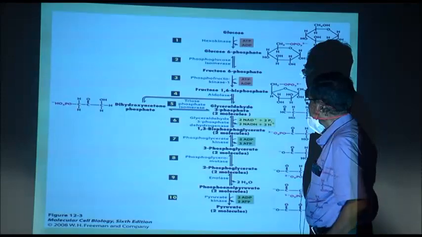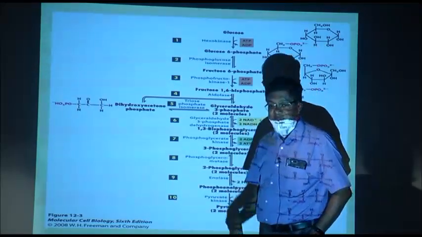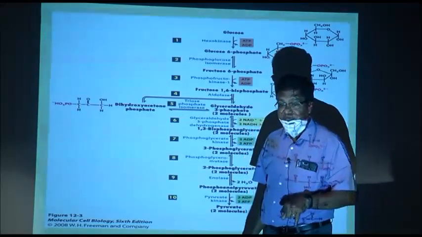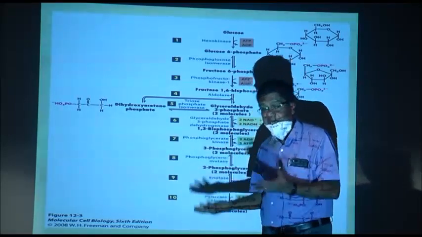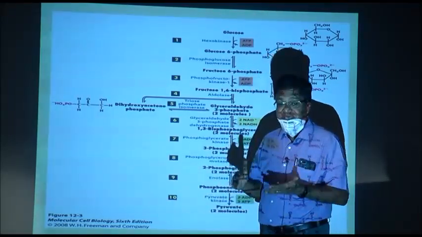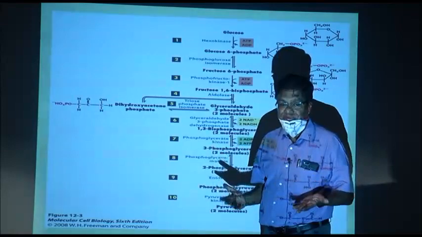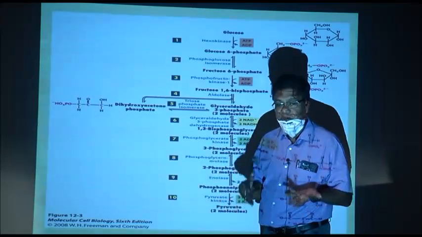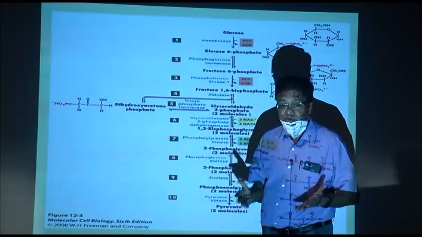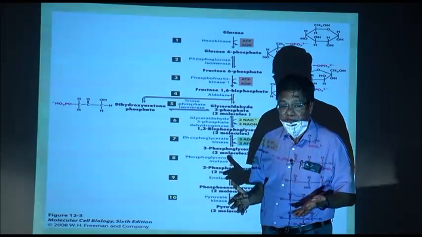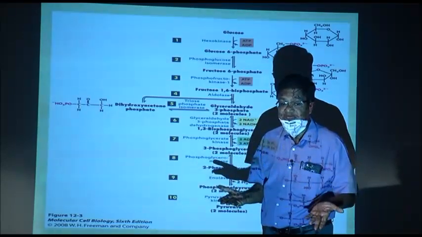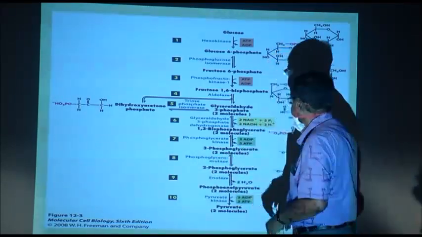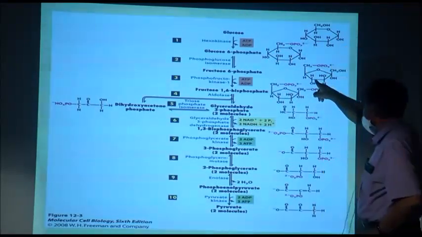Second step, glucose 6 phosphate is converted to another 6 carbon compound, which is almost an isomer, and chemistry you have read about isomer. It is an isomer of glucose 6 phosphate, which is fructose 6 phosphate. You see, this is fructose 6 phosphate.